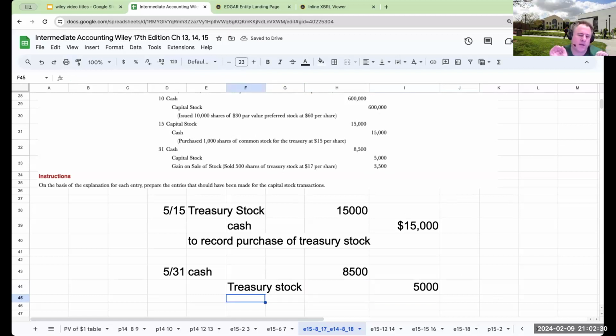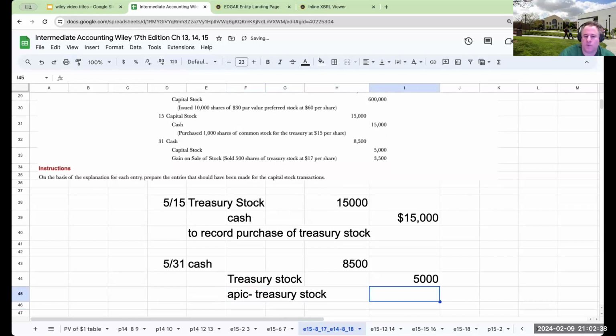Now, we don't recognize gains, but over here, additional paid-in capital Treasury stock is what happens when we sell our Treasury stock for more than what our cost basis is. So that's how we go through and handle these transactions.